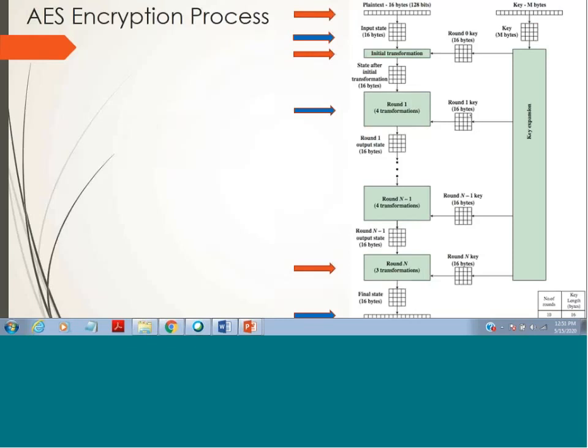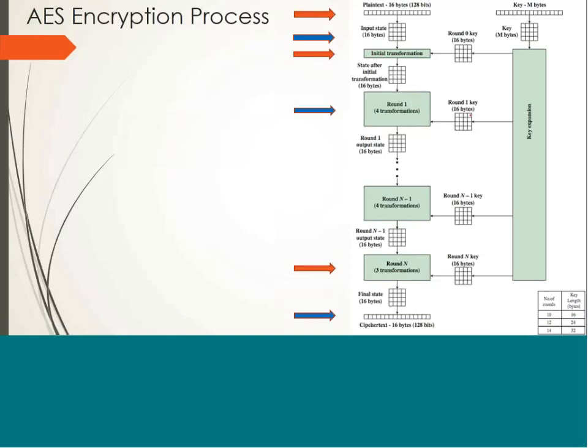So there are 10 rounds, meaning we'll require 10 keys for these 10 rounds and 1 key for the initial transformation phase. So a total of 11 keys will be required for the whole algorithm.